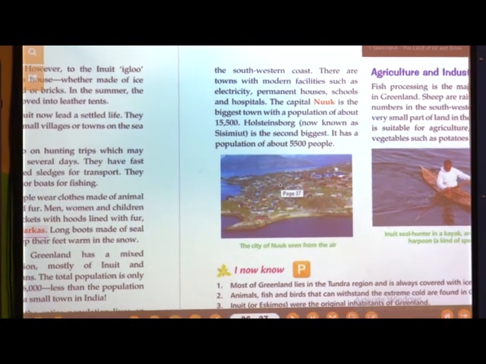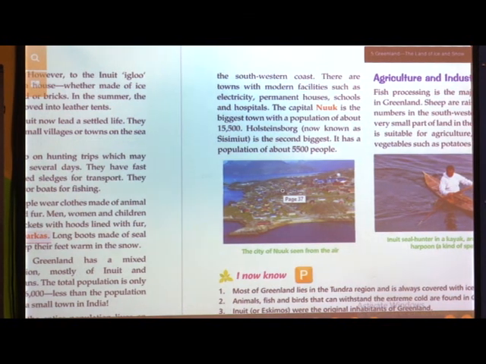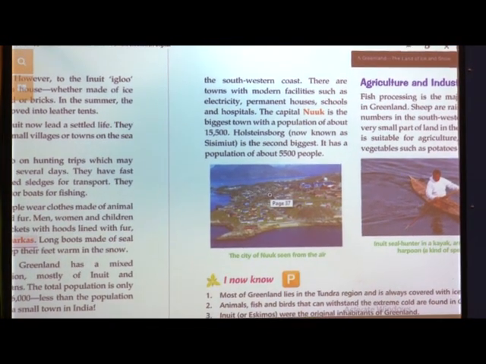The capital Nuuk is the biggest town with a population of about 15,500. Altogether the population was 56,000, but in Nuuk alone, which is the capital of Greenland, the population is 15,500.